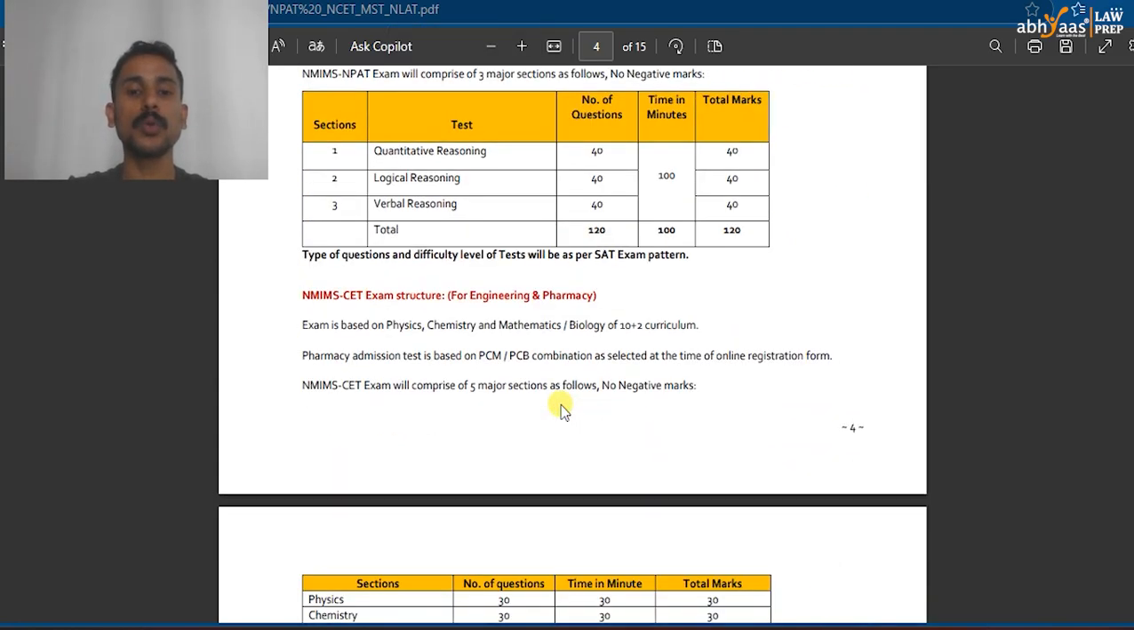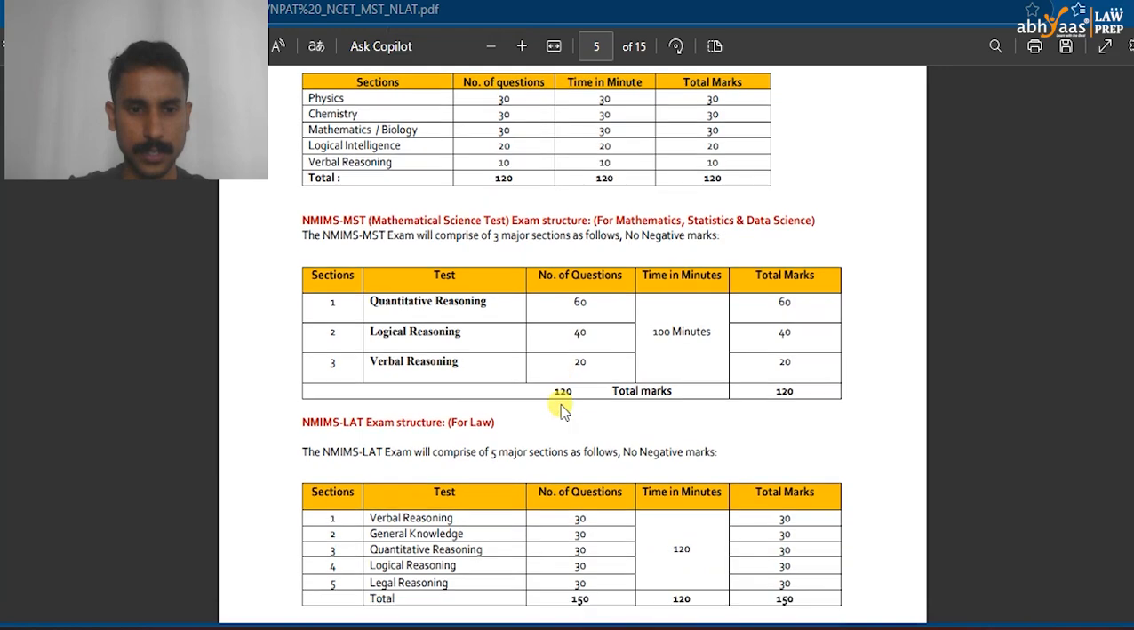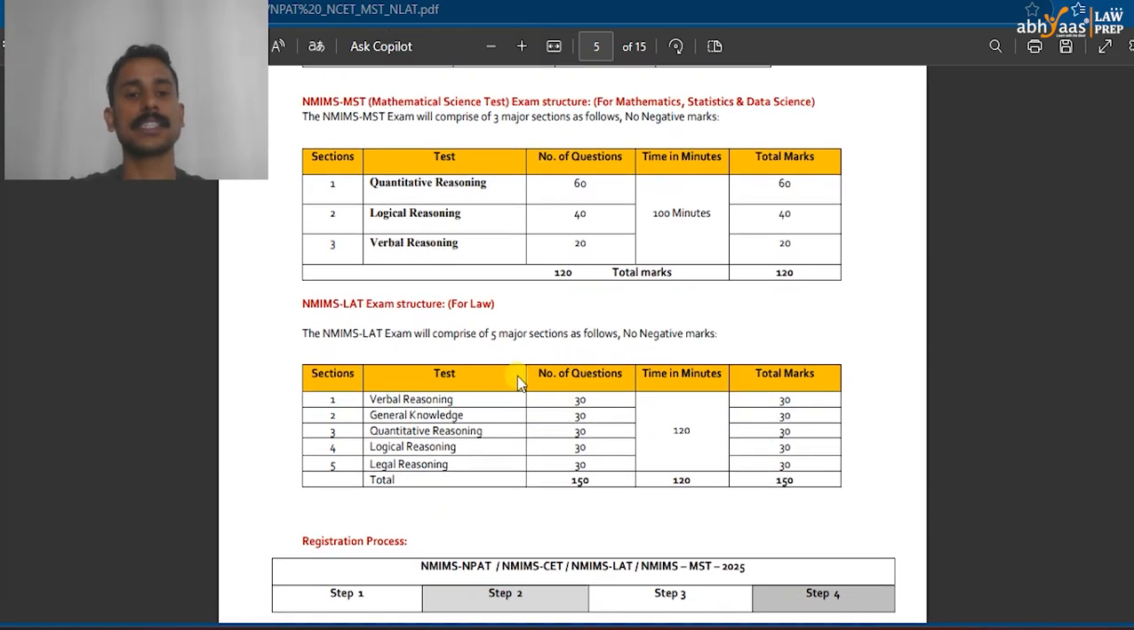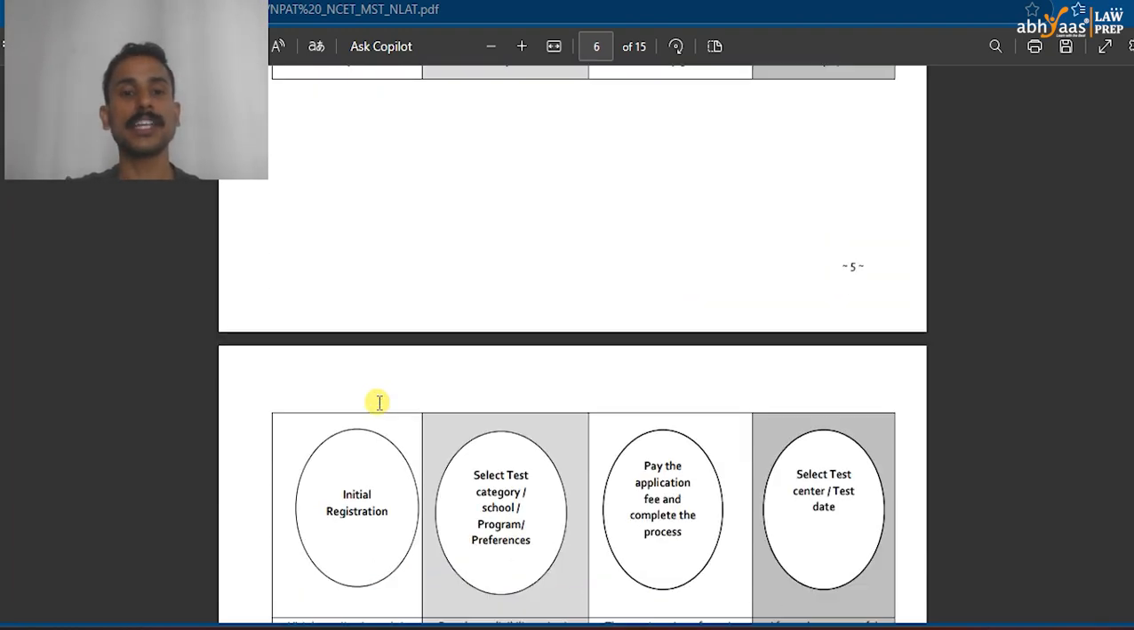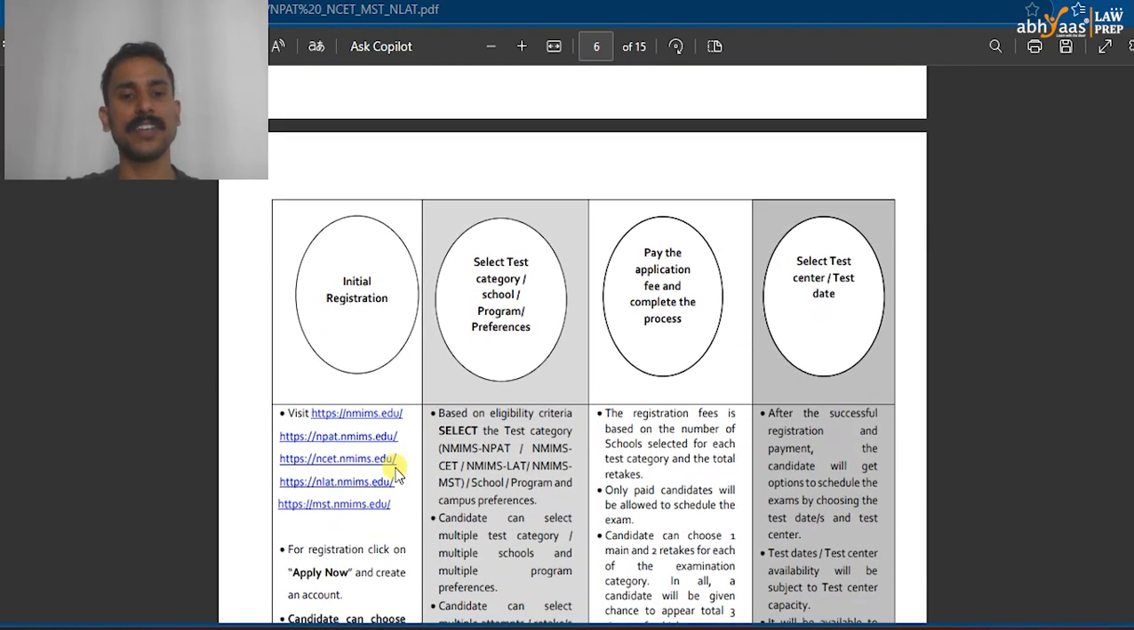Now, if we talk about the weightage of each section in the law exam, we have all those 5 sections which we also have in CLAT, that is verbal reasoning, GK, quantitative aptitude or reasoning, logical reasoning and legal reasoning. But the only difference is that here the weightage for all of the sections is the same. That is, each section has 20% weightage in this exam, 100 divided by 5. If you look at the registration process, it's simple. They have given the registration links. You have to click on that particular link and follow the steps.